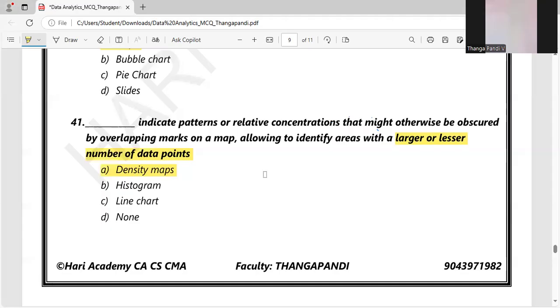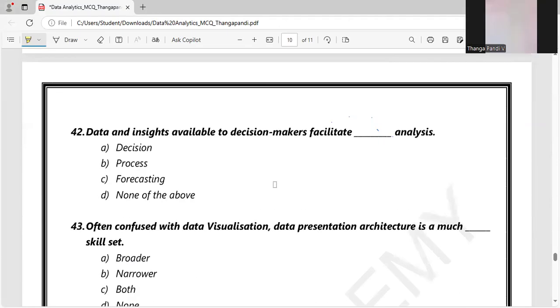So have a visualization in your mind of how a histogram looks and how a density map looks. It will help you to answer these kinds of questions. So let's move on to the next one. Data insights enable decision makers to visualize data and dash analysis.